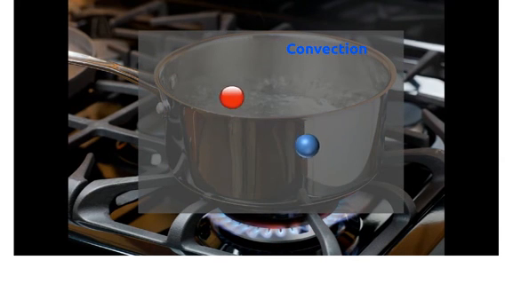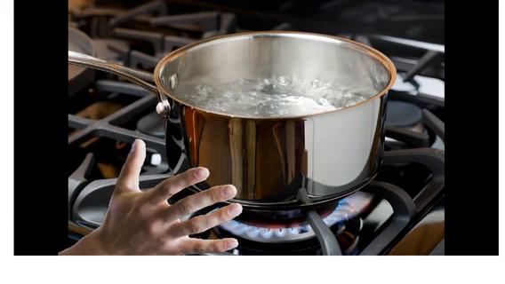Let's take an example of boiling water on a stove. From the stove, heat conducts to the pot as it is directly in contact. Due to convection, all the water particles receive heat. If you bring your hand very close to the side of the pot, you will feel little hotness. This is because of radiations coming from the pot.